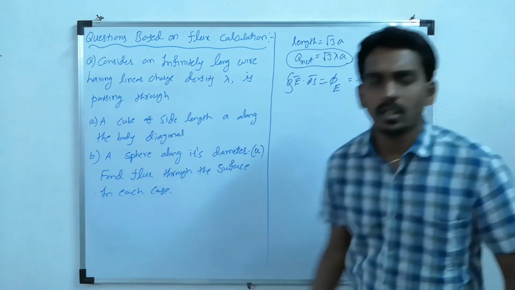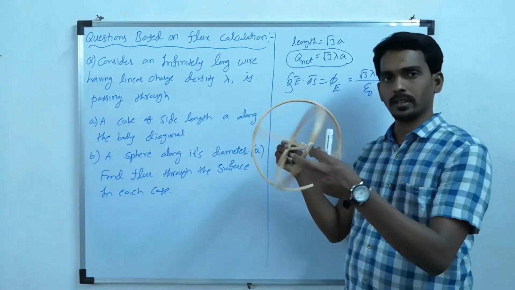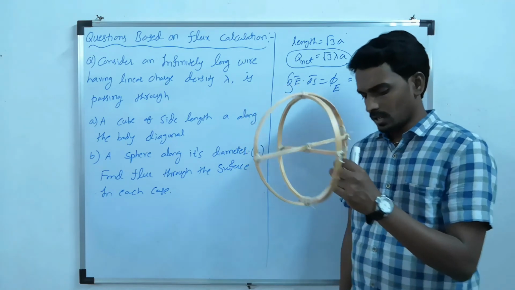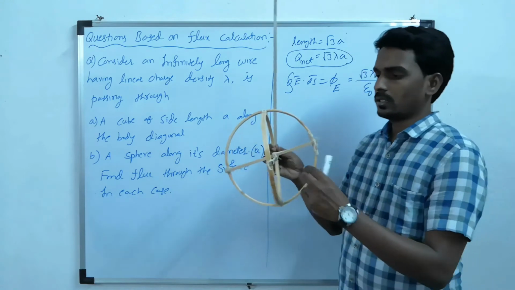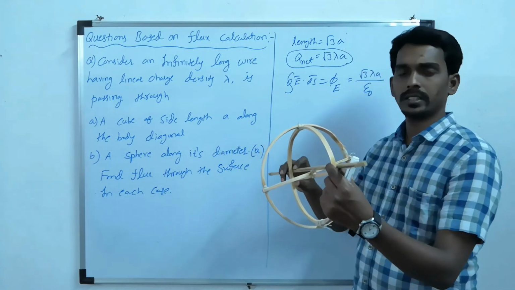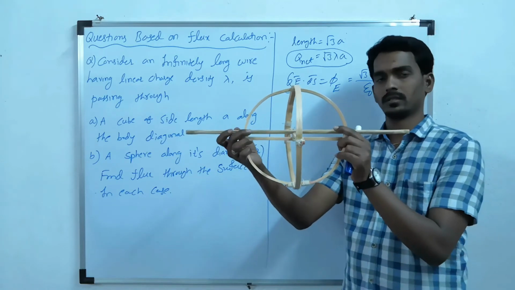Similarly, now you consider a sphere. Now this is a spherical body. So one sphere, if you consider, the same wire now passing through its diameter, along the diameter like this.